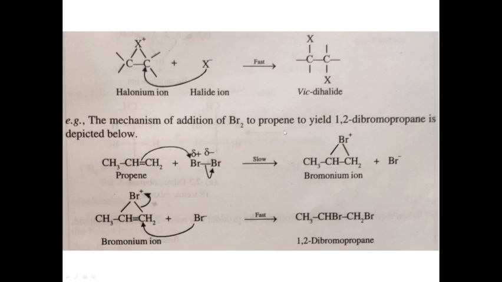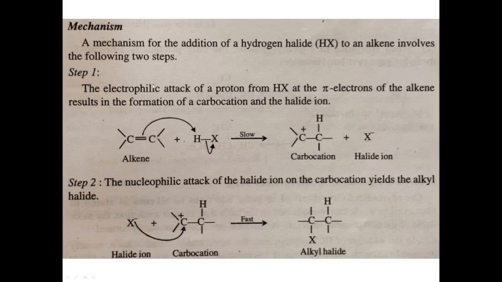So here we have 2-butene and HCl. It will pick up the proton, and the Cl minus will attack from the back side, and then it forms 2-chlorobutane. Now let's discuss the mechanism of addition of hydrogen halide. The mechanism for the addition of hydrogen halide to an alkene involves the following two steps. Step 1, the electrophilic attack of a proton from hydrogen halide at the pi electrons of the alkene, resulting in the formation of a carbocation and the halide ion.